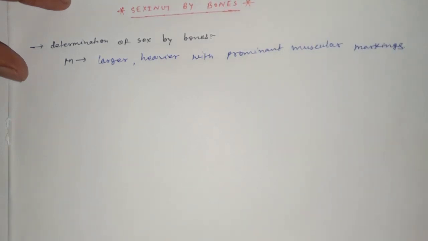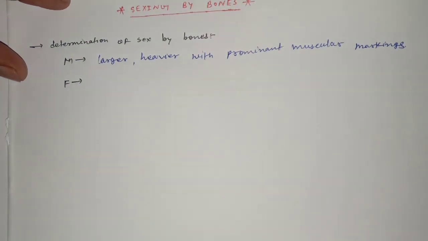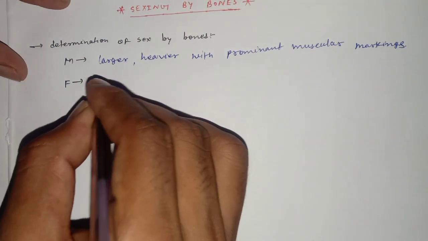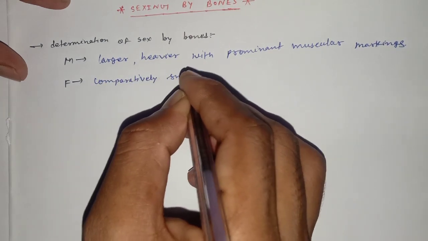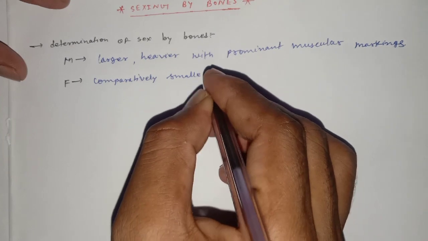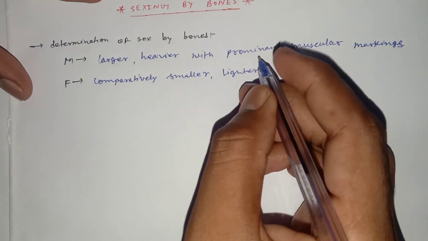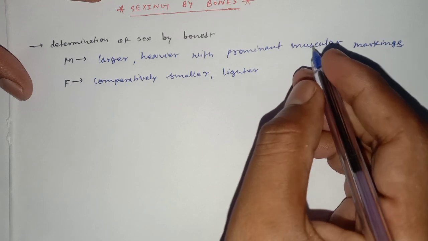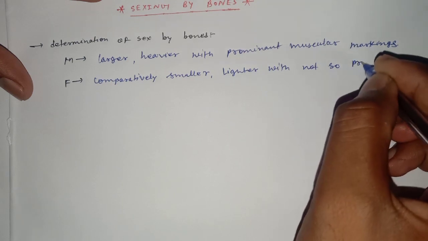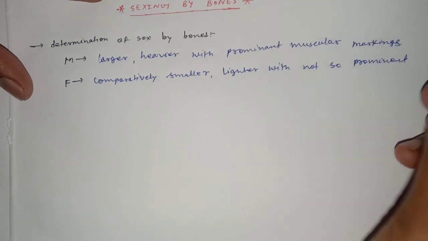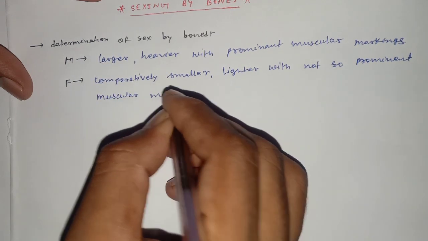And the bones of the females are comparatively smaller, lighter, with not so prominent muscular markings.